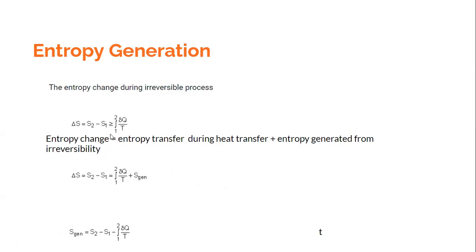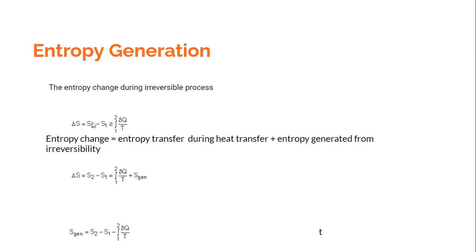That expression was, and this is a very important expression, the entropy change during an irreversible process. So we got this expression from the Clausius inequality, wherein the change in entropy, we said, always has to be greater than del Q by T for an irreversible process. And if it is a reversible process, this will be equal to the integral of del Q by T. So this greater than or equal to is applicable for all processes, reversible as well as irreversible. But if it is an irreversible process, then the entropy change, which is S2 minus S1, for a process, not for a cycle now, has to be greater than del Q by T.